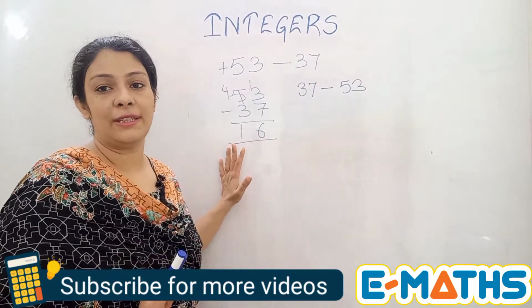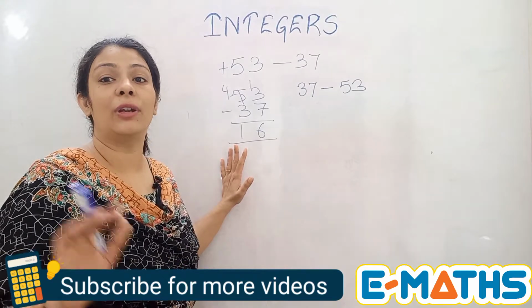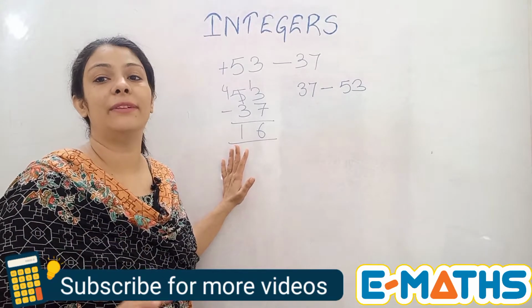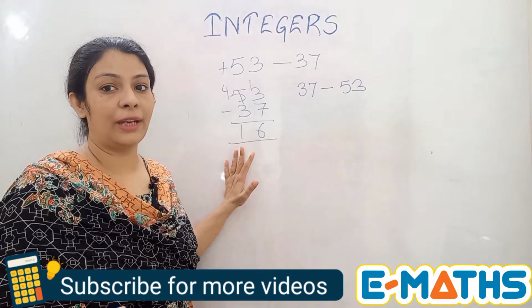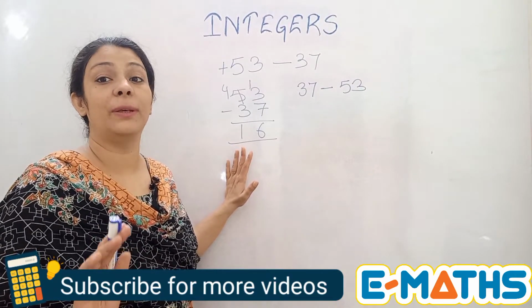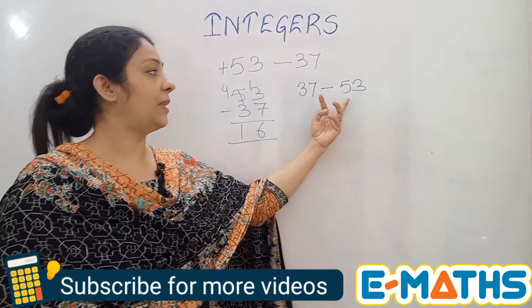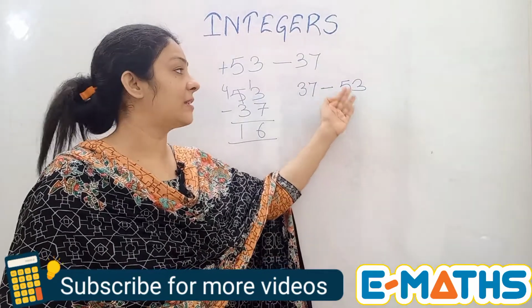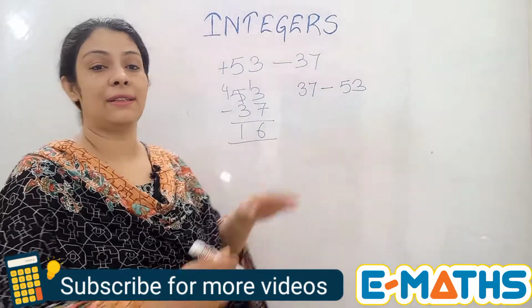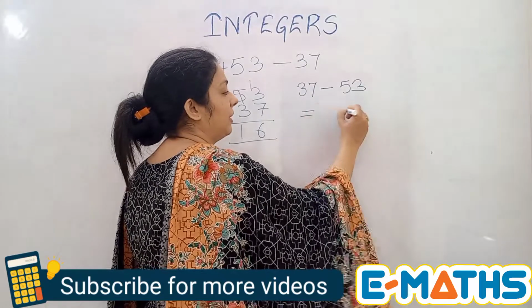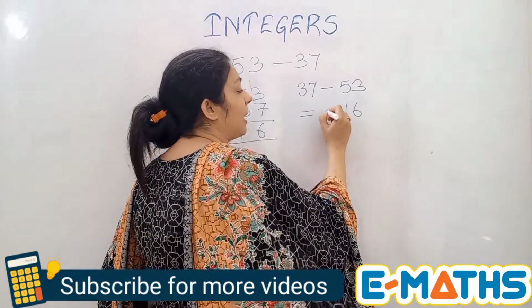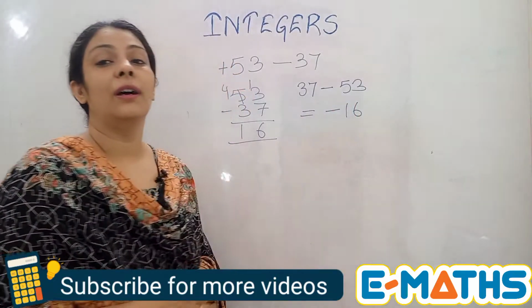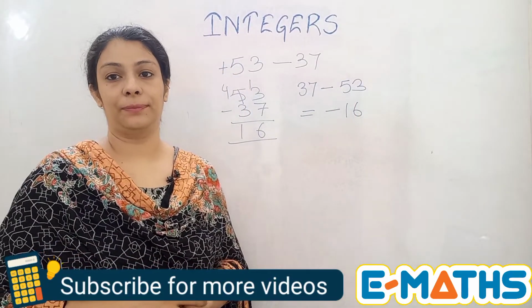The only change is that your answer will be a negative number in this case. As I told you, we take up the sign of the bigger number. So see the bigger number, that is 53, and the sign of it is minus. So the answer will remain 16, but it is going to have a minus sign.